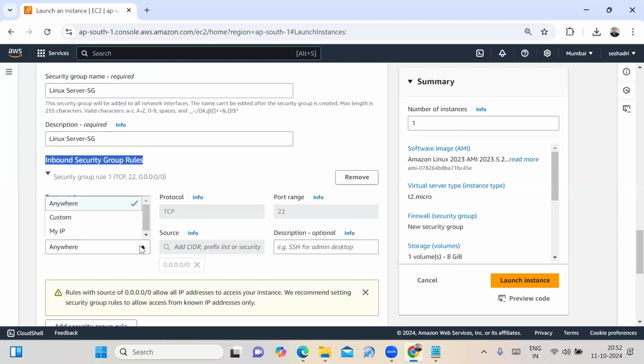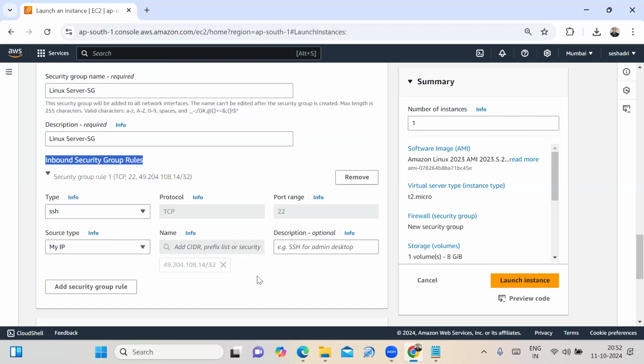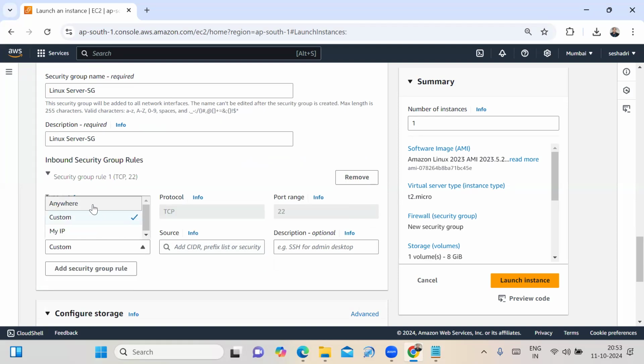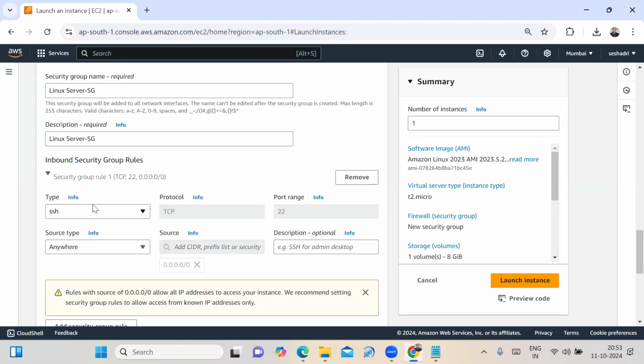Here, for the source type, if I select my IP address, my laptop IP address is shown. That means with that IP address only, the Linux server can be connected. If I select custom, then I need to enter the IP address, or the admin has to enter the IP address. Only with that IP address can my Linux server be connected. If I select anywhere, if you know my AWS account credentials and my Linux server PEM file, you can connect to my Linux server at any time, at any place, at any location. That's why here I am selecting anywhere.